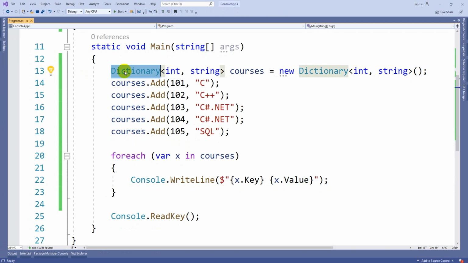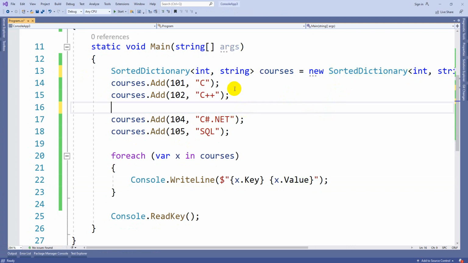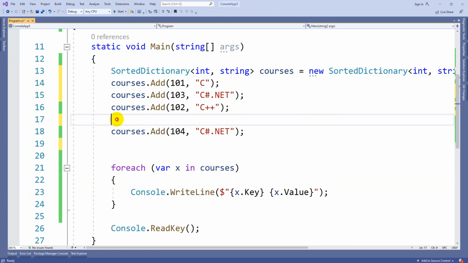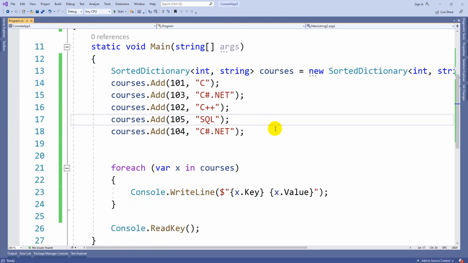Like the same, again we have a sorted dictionary, where the data will be automatically arranged based on the key value. I'm just shuffling the keys to see the proper result: 101, 3, 2, 5, 4. But if you see the output, you will get it in the order of 101 to 105. Okay, so this is what collections are.